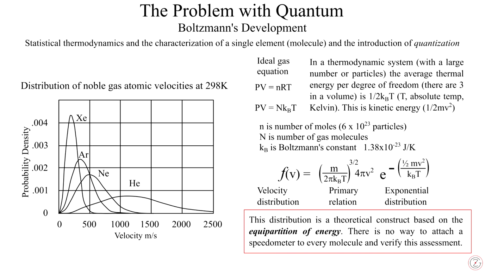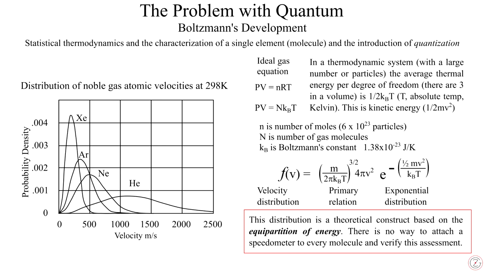The starting point for Boltzmann's work was the ideal gas equation. It is an energy equation with pressure and volume on one side. Pressure is force per unit area, volume is cubic meters. Multiplication yields force times distance, which is the definition of work and therefore energy. On the other side of the equation are many molecules or atoms with an average kinetic energy represented by temperature.